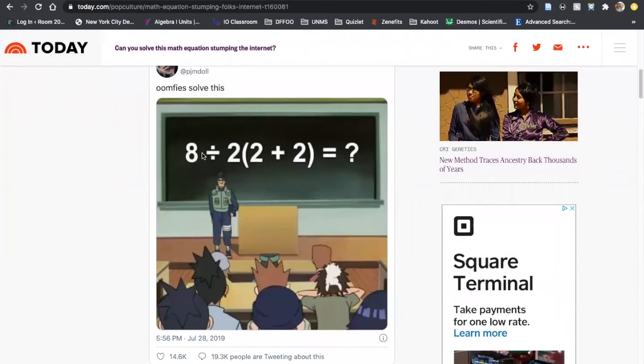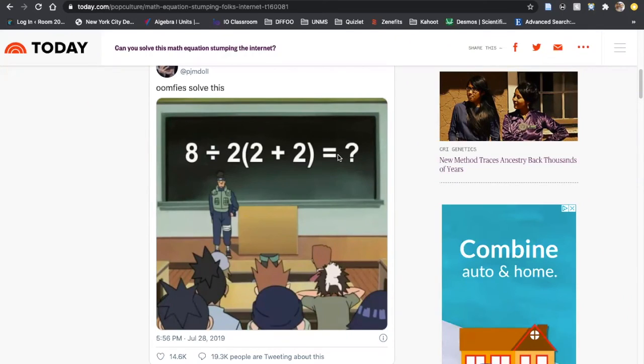So it says 8 divided by 2 multiplied by 2 plus 2. What's that equal to? I'm going to give you guys about 30 seconds, think about it, try to work it out. And then I want you guys to use the chat to write down what you think the answer to this question is, all right? Okay, so I'm seeing some people say 16, I see 8. All right, so don't write out how you're getting it yet, but just write out the answer that you're getting.